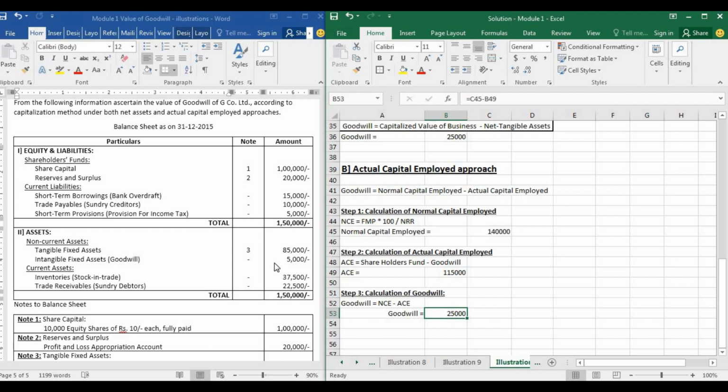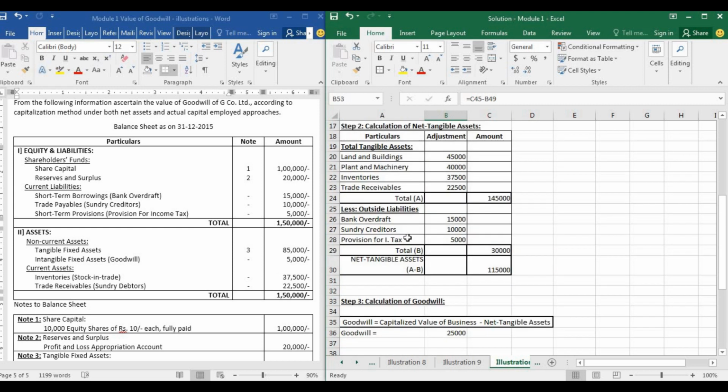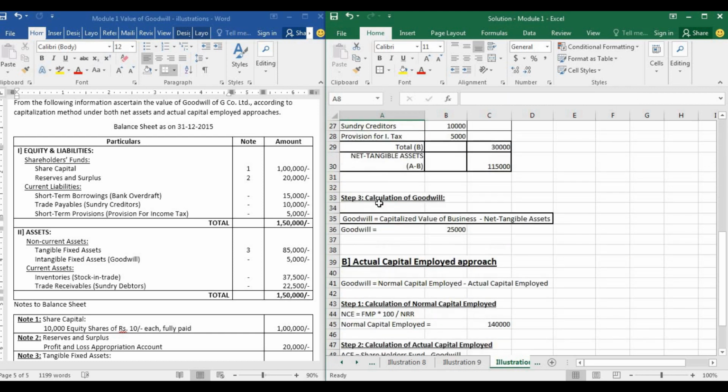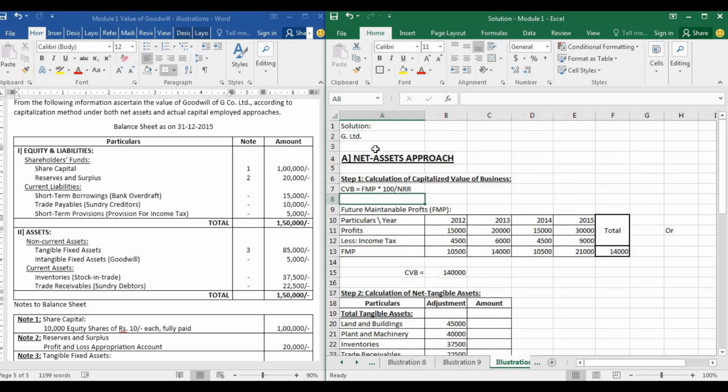Okay. I hope you guys have understood both the approaches of calculating goodwill using the capitalization approach, that is capitalization of average profit approach. In the next class, we are going to start with super profits. I will not be explaining theory in this lecture. We will start super profits theory as well as problems from the next lecture. Okay. Thank you guys.